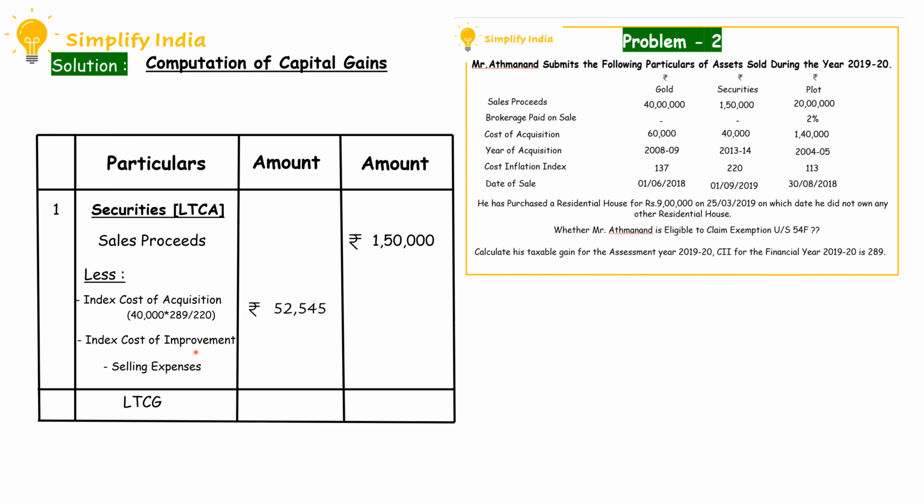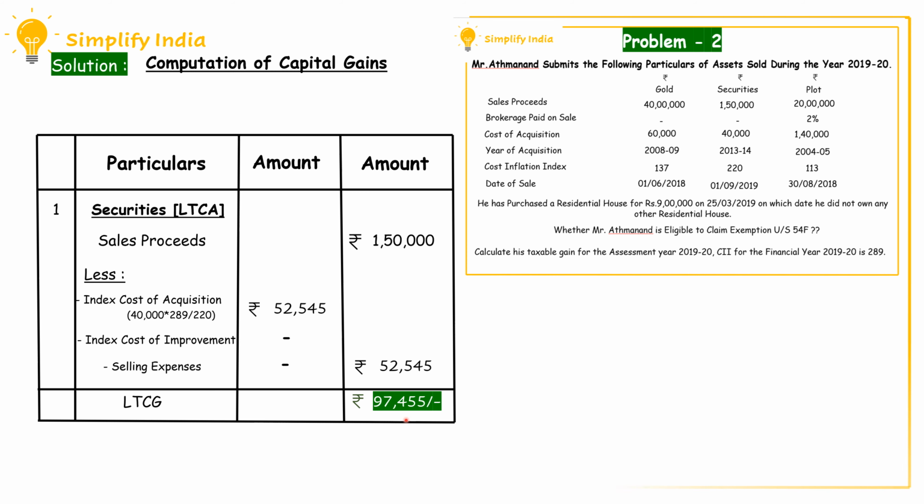Next, we have index cost of improvement. Here the index cost of improvement has not been given in the problem, so it is nil. Neither is there any information regarding the selling expenses or the brokerage, so it is also nil. When we take rupees 52,545 in the outer column, and deduct it from the sale proceeds, that is rupees 1,50,000 minus rupees 52,545, we will get a long-term capital gain of rupees 97,455.